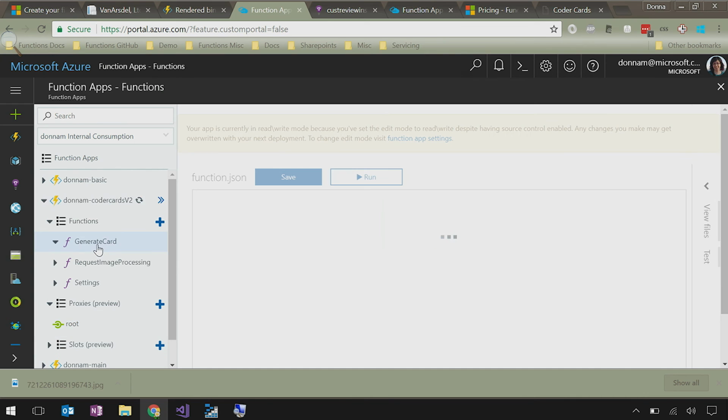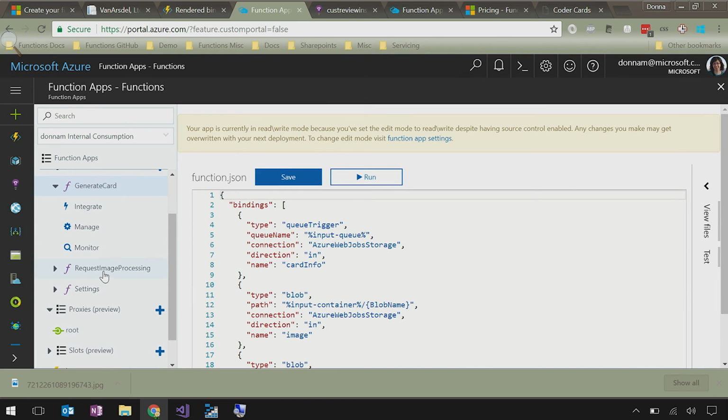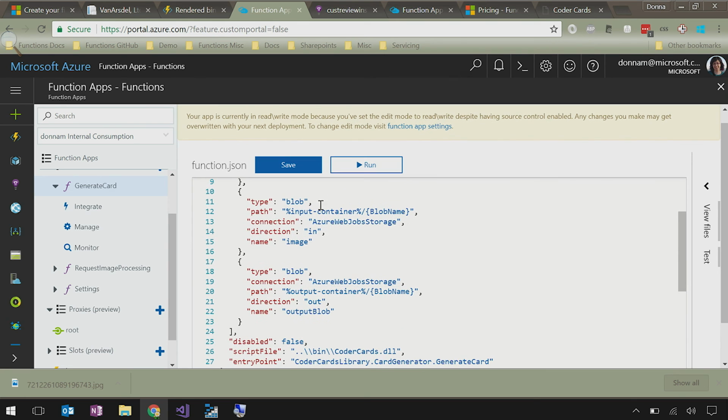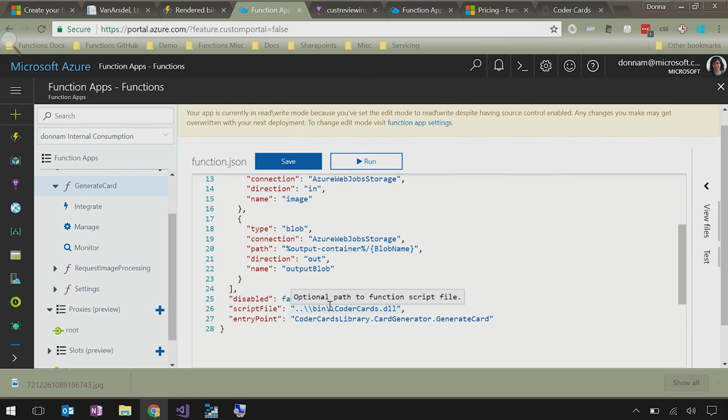The main function, are these each separate functions then? Yes, so I have generate card, request image processing, and setting. Generate card is a queue trigger that then writes out to the output blob. You can see everything it's doing here. Because it's a DLL, it's not going to show me the DLL body itself. Got it, that makes sense.